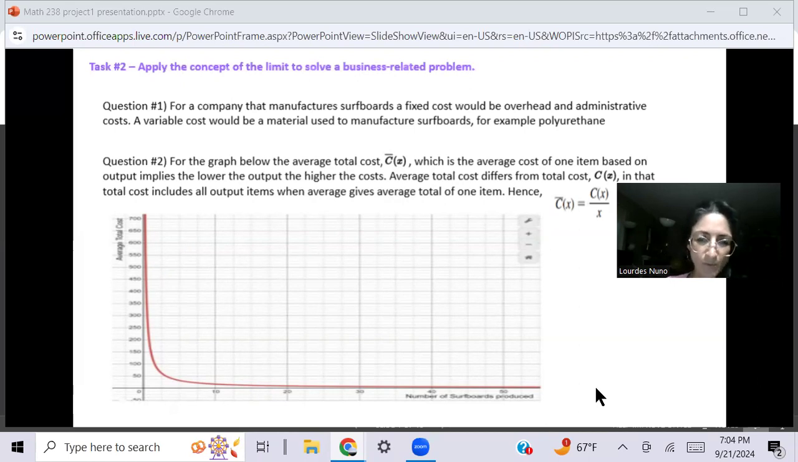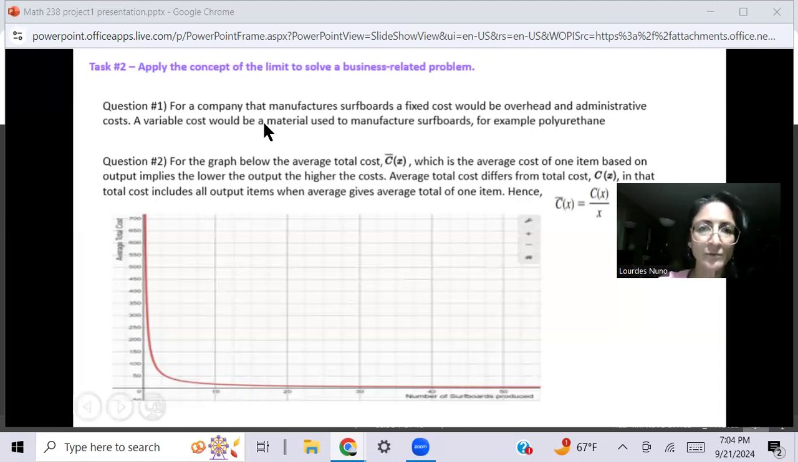For question number 1, they ask what are fixed costs and variable costs. So a variable cost would be something like material, which is the polyurethane that a surfboard uses. That price may fluctuate. And then we have fixed costs. Fixed costs are like overhead and administrative costs. That's for question number 1.